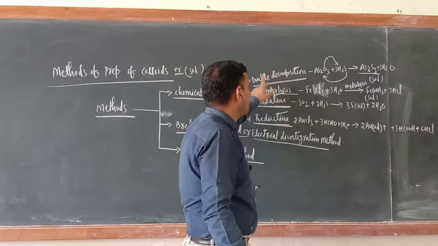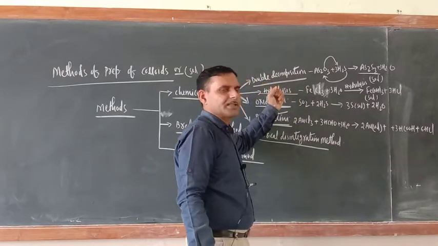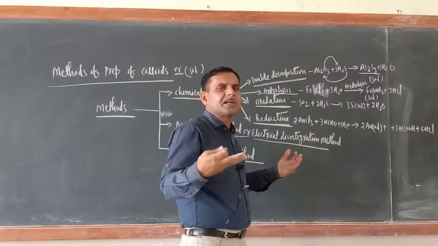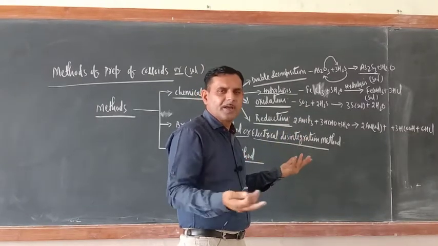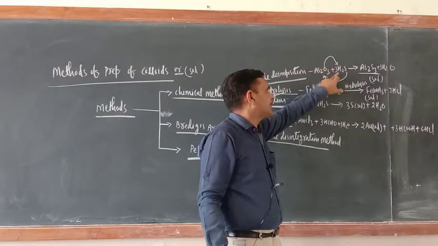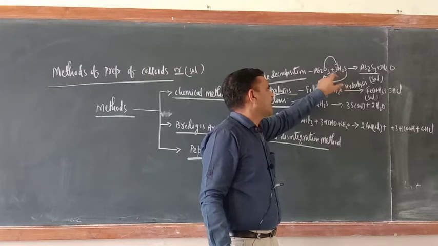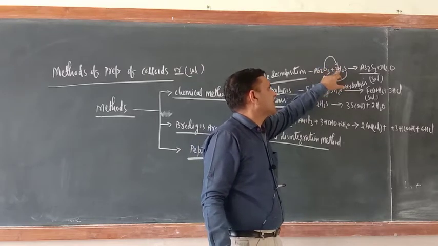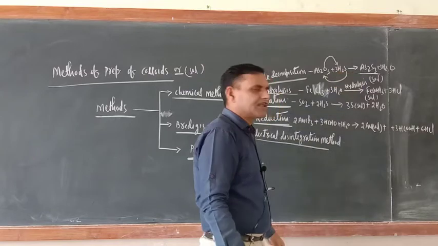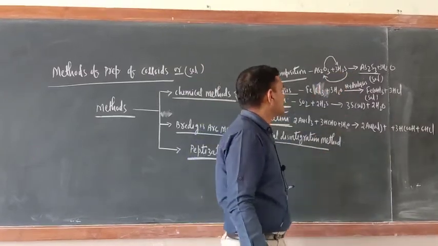What is the meaning of double decomposition reaction? It is the reaction in which exchange of ions takes place. With the arsenic here oxygen is there, and with the hydrogen sulfur is there. Now sulfur will come with the arsenic and oxygen will go with the hydrogen, and now your product is ready. This is arsenic sulfide.